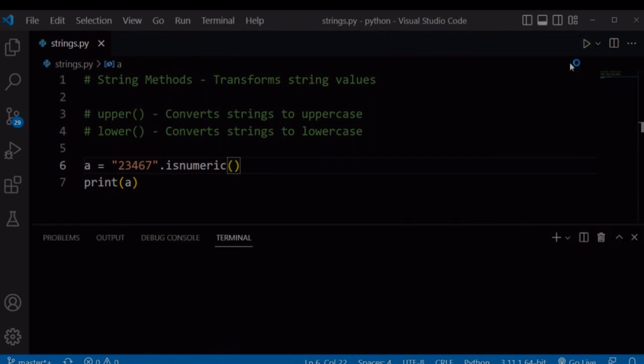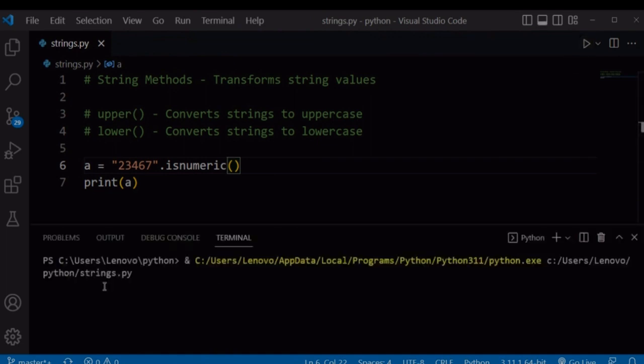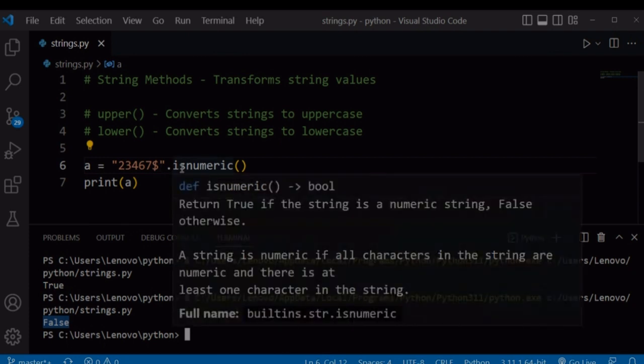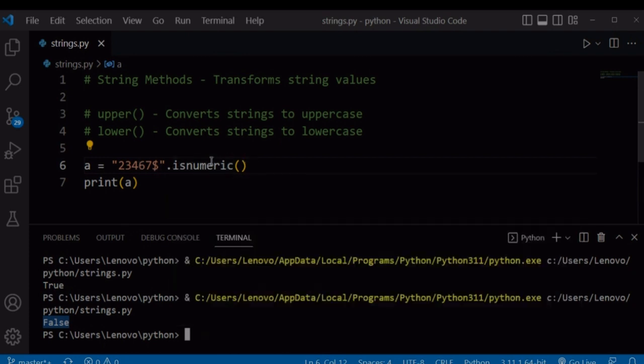If we run our file, it has returned true. Let's say we had a special character like dollar within our string that's not a number. If you run our file again, it's going to return false. So you can validate any string using this numeric method, whether that string contains only numbers or something else.